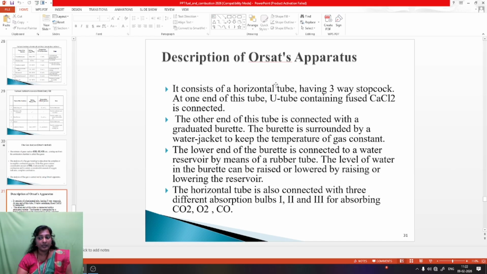Description of the Orsat apparatus. It consists of a horizontal tube with a 3-way stopcock. At one end, a tube containing fused calcium chloride is connected. The other end is connected with a graduated burette. The burette is surrounded by a water jacket to keep the temperature of the gas constant. The lower end of the burette is connected to a water reservoir by a rubber tube. The level of water in the burette can be raised and lowered by raising or lowering the reservoir. The horizontal tube is also connected with 3 different absorption bulbs, 1, 2, 3, for absorbing carbon dioxide, oxygen and carbon monoxide.